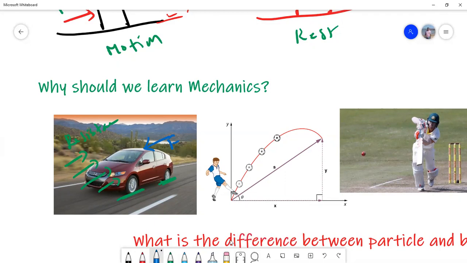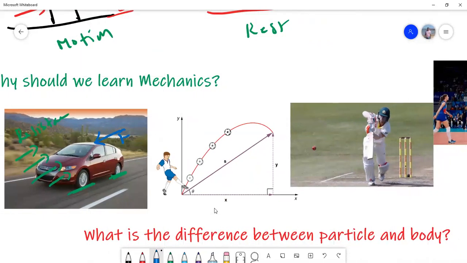Now coming to the second example, where the football player is kicking the ball to different heights. You see that depending on the way he kicks the ball, the trajectory of the ball will change. If you closely observe, the way they kick the ball is different in different situations. Here also he is exerting some force on the ball, and because of gravity, remember, the ball is not going straight away, it follows a parabolic path, because gravity acts. This is how the football moves.